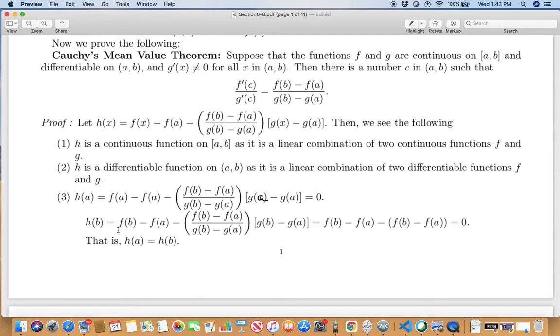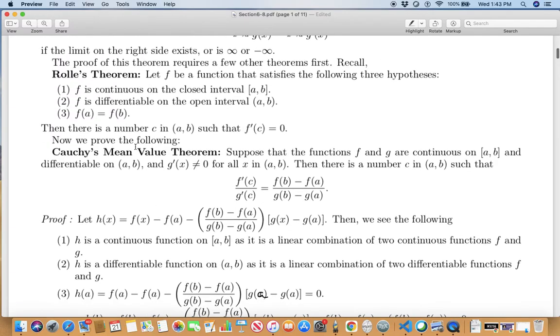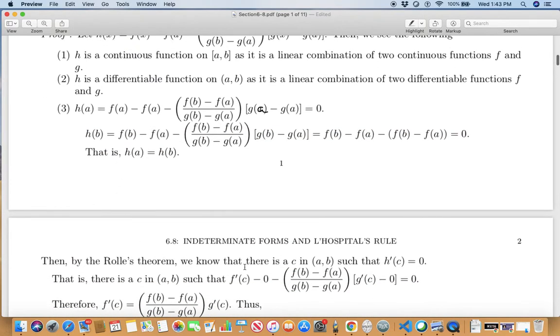So what do I have? f b minus f a minus f b minus f a, that is, f b minus f a minus itself. It's 0. In other words, h at a is 0, h at b is 0, so h at a equals h at b. h is continuous on closed AB, differentiable on open AB, and h matches at the endpoints. So that was Rolle's theorem hypothesis, so there should be a number in between where h prime is 0.